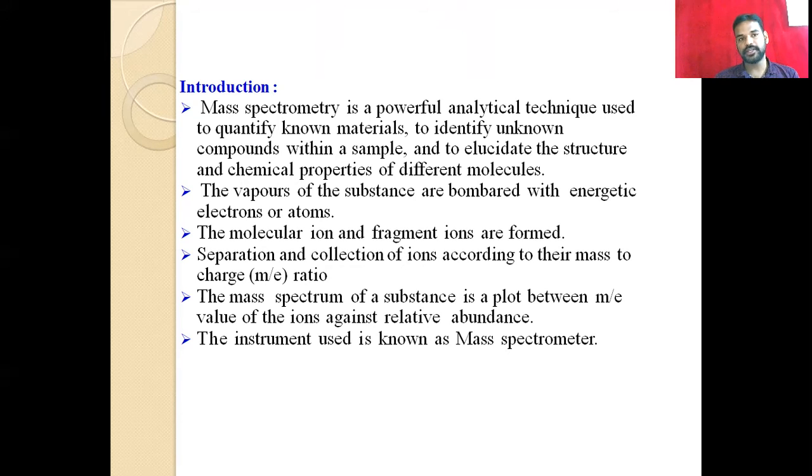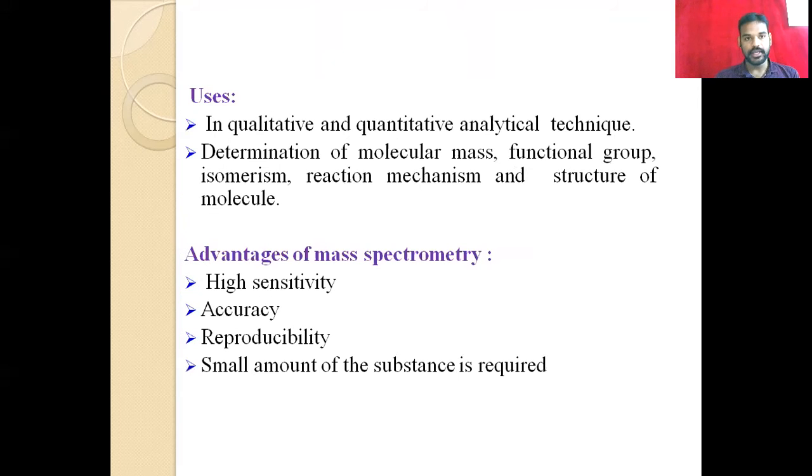So this is the mass spectrometer instrument we are using, for both qualitative and quantitative analytical techniques. It is used for the determination of molecular mass, functional groups, isomers, reaction mechanism, and structure of the molecule.